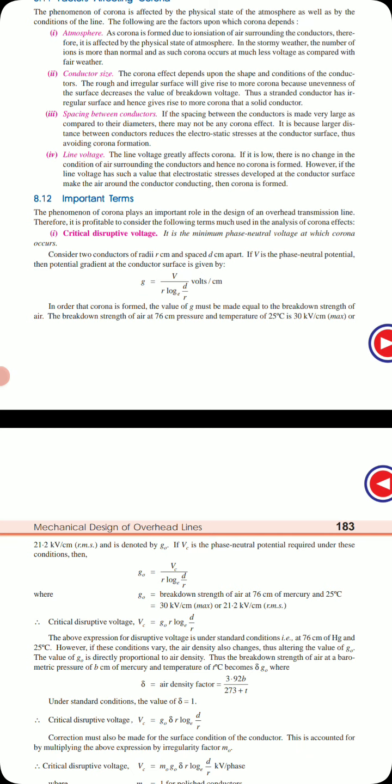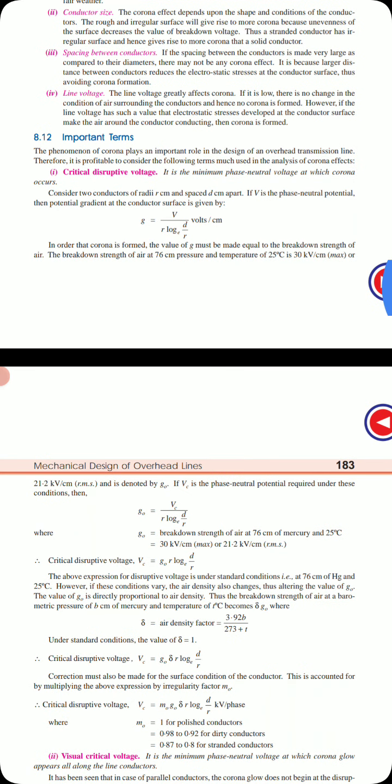We are going to make G0 the breakdown strength of the air at 76 centimeter mercury air pressure and 25 degrees centigrade temperature, that is 30 kV per centimeter. So G0 = Vc / (r ln(d/r)), where Vc can be given by G0 r ln(d/r). This is the expression for the critical disruptive voltage.